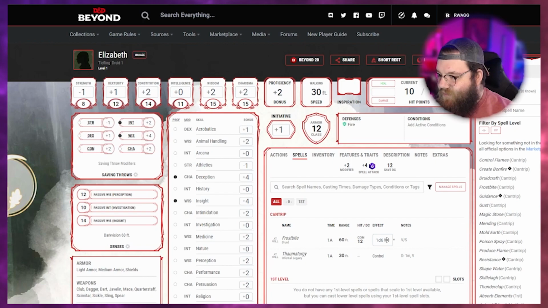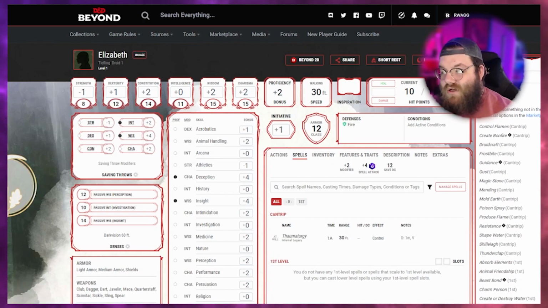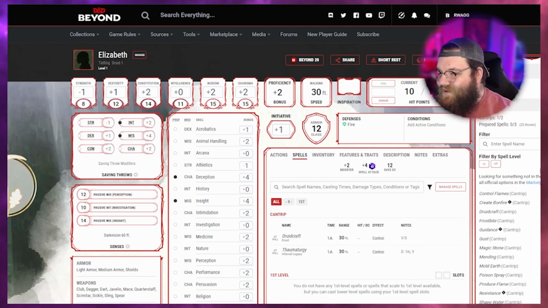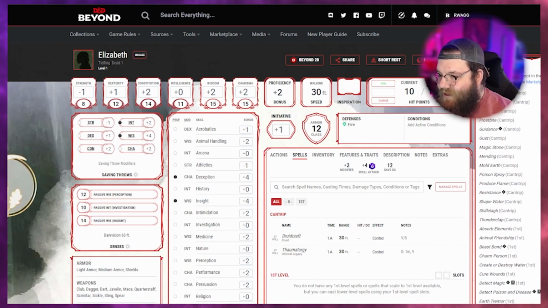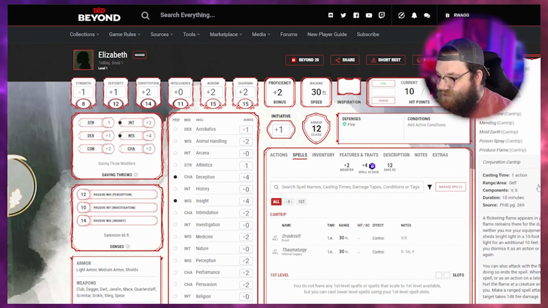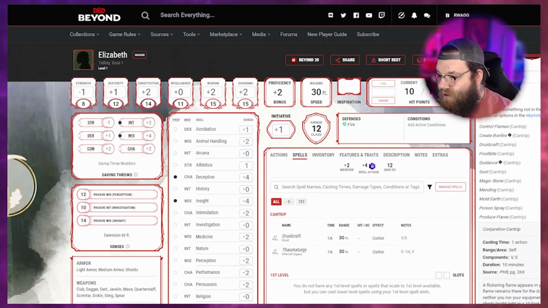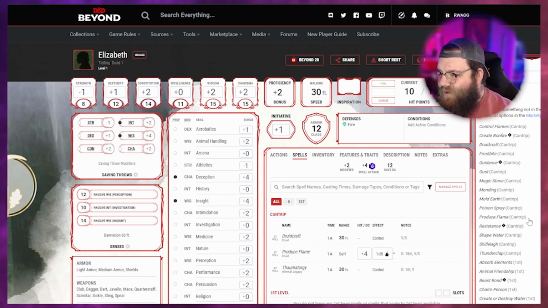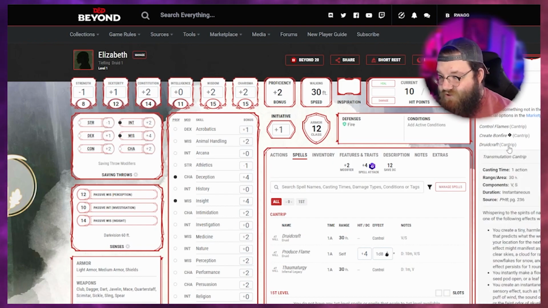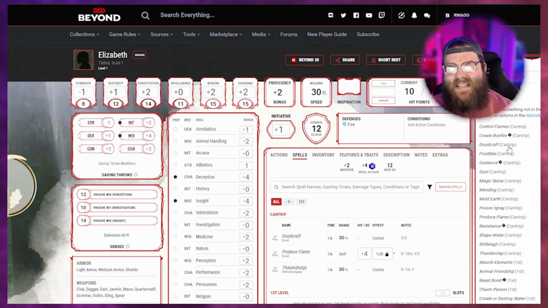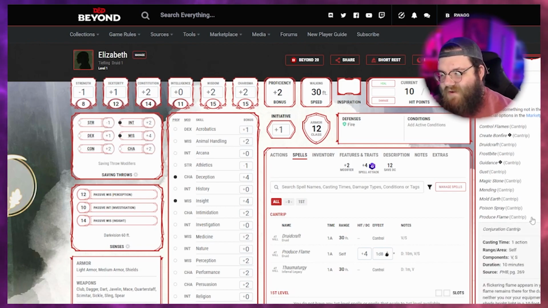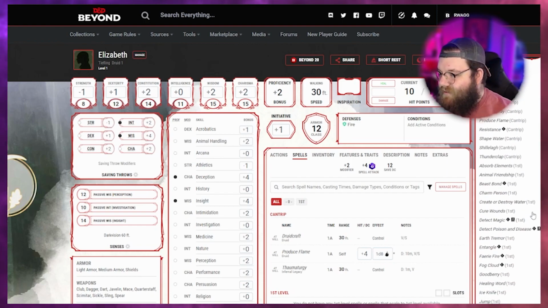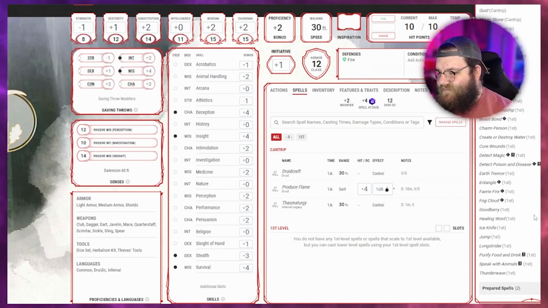Oh wait, actually, no, we're not going to go with Frostbite. Just kidding. We're going to go with Druidcraft, just because I love Druidcraft as a cantrip. And then we are going to do Produce Flame. I like that one. So we have a flavorful cantrip that allows us to do some cool things that doesn't necessarily have a mechanical advantage in combat. And then we also have a damaging cantrip to fall back onto if we run out of spell slots during combat. And then we need to choose our first level spells.